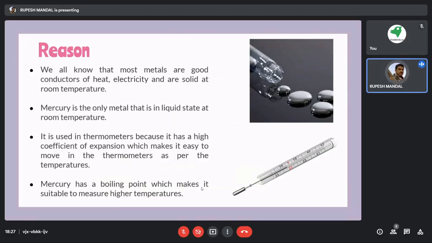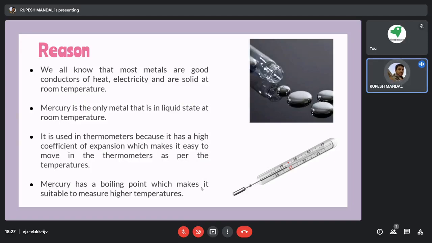One more exception: lead is a metal which is hard and less reactive with water or oxygen. But lead is a bad conductor of electricity. You cannot transfer electricity through it. So that is one more exception.